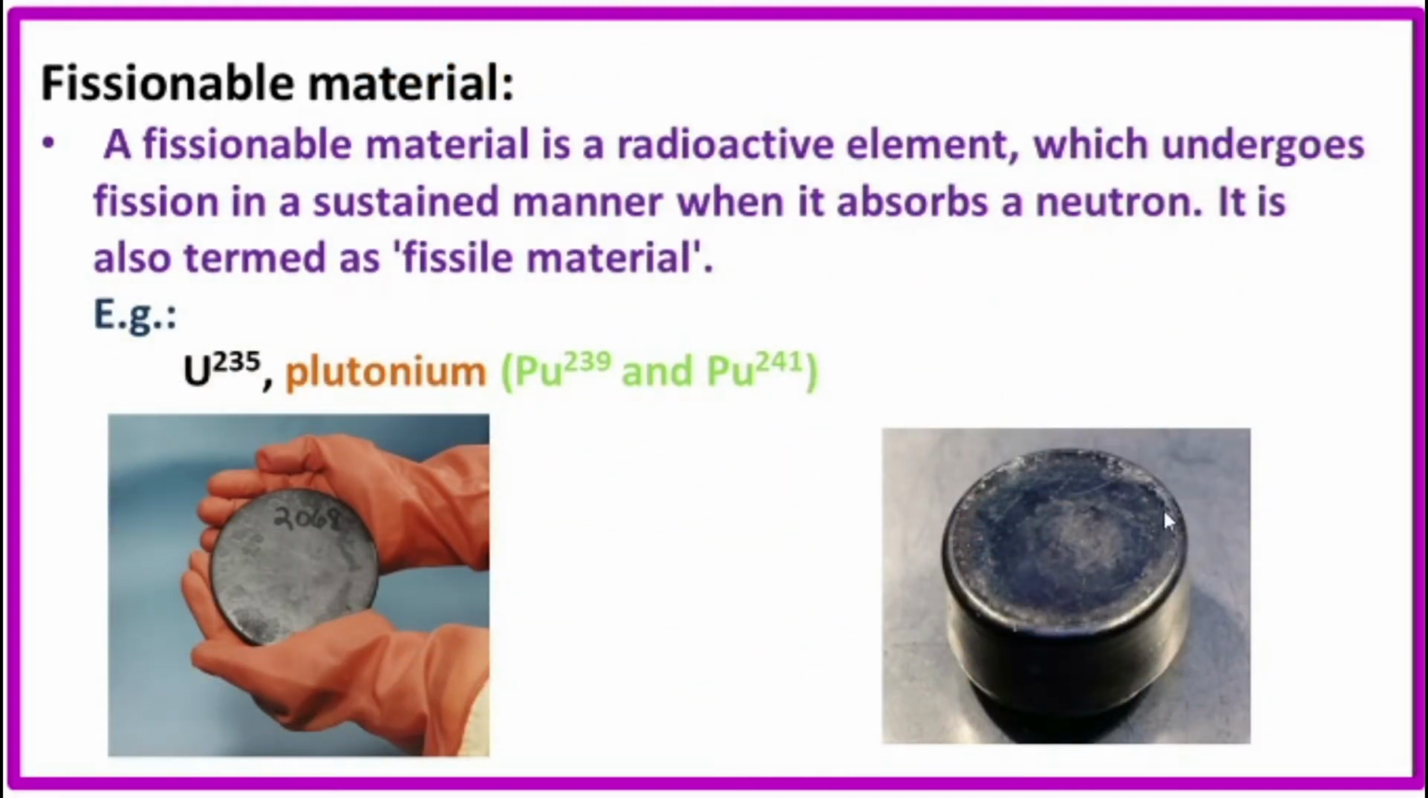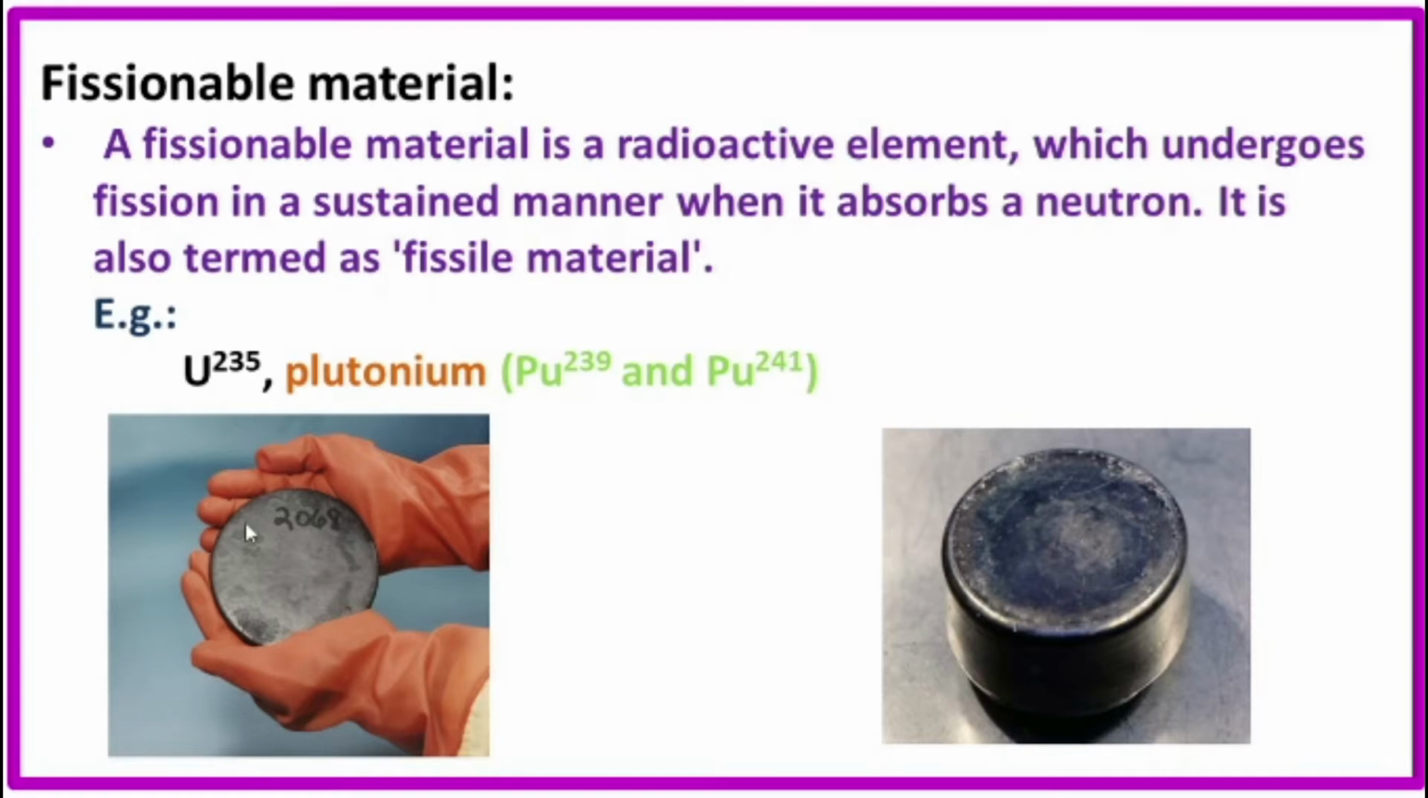Next topic, fissionable material. A fissionable material is a radioactive element which undergoes fission in a sustained manner. Sustained means continuing for an extended period or without interruption. When it absorbs a neutron, it is also termed fissile material. Fissile material is a material capable of sustaining a nuclear fission chain reaction. There is a continuous reaction process with the help of that fissile material.